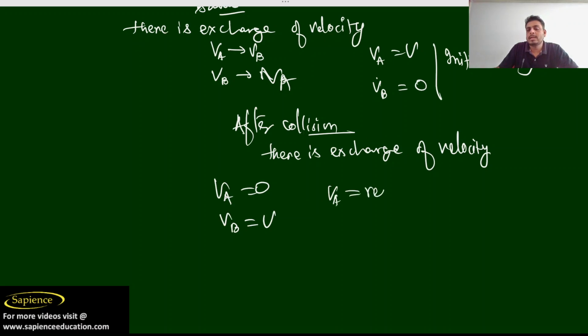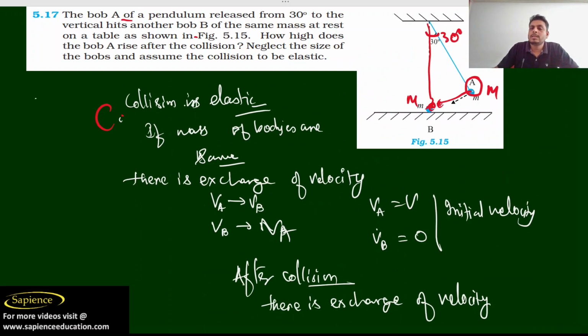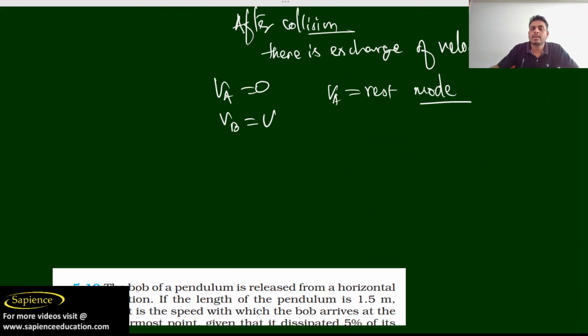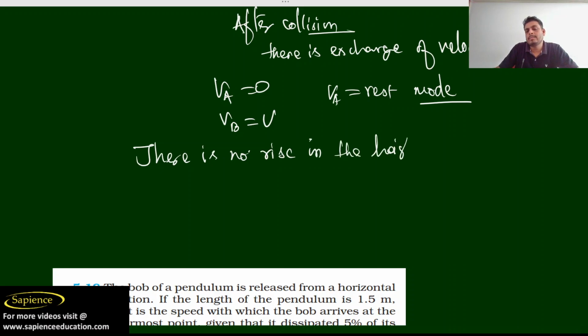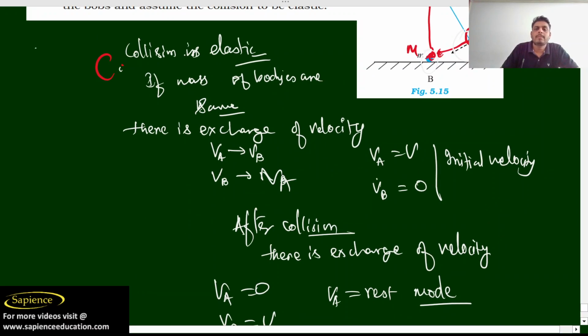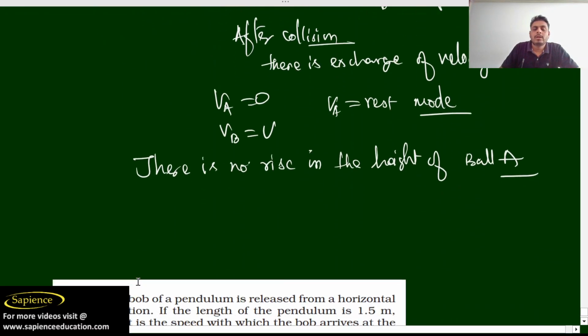It means that A is at rest. When A collides with B, finally it comes to rest. So there is no rise in the height of ball A, because it comes to rest. I hope you have understood now. So now the next question.